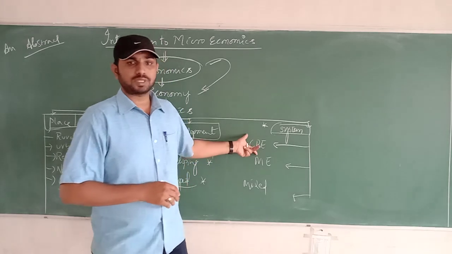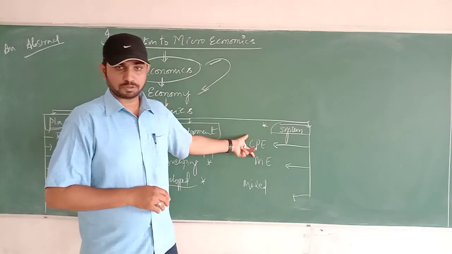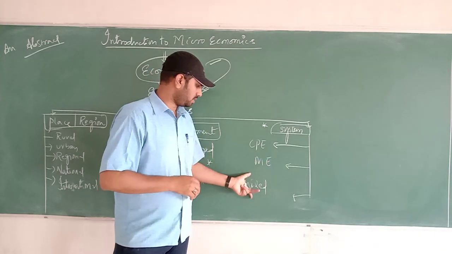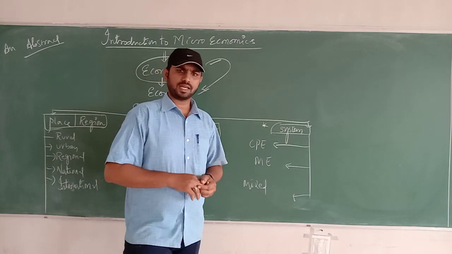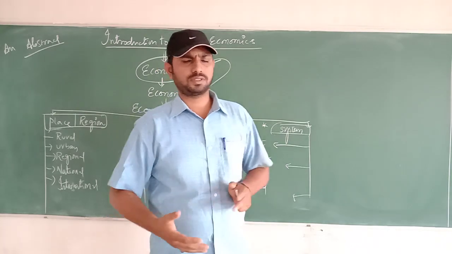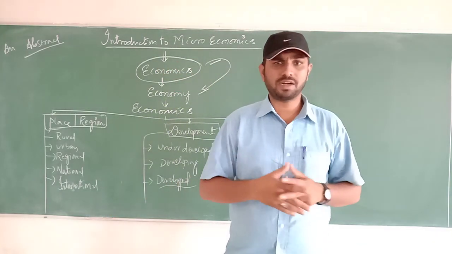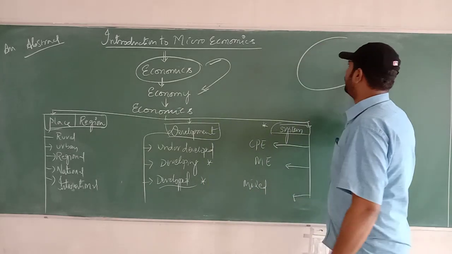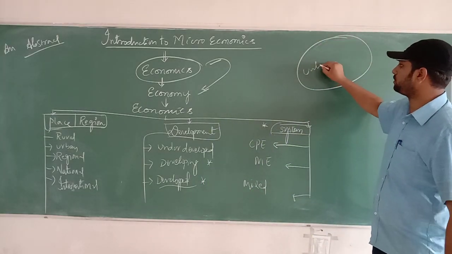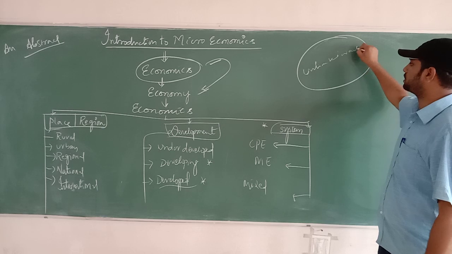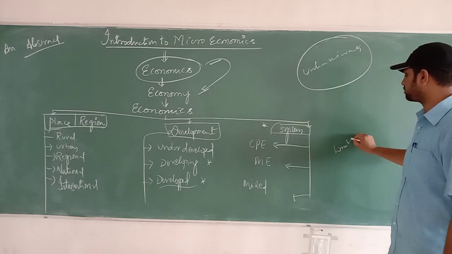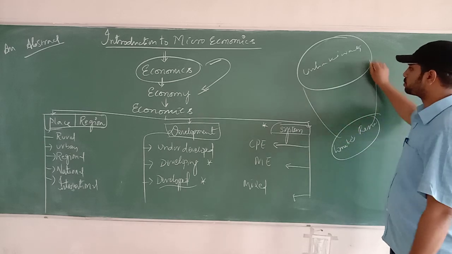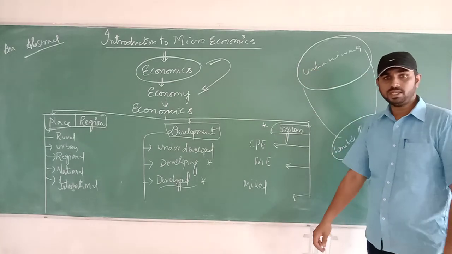The first one is called centrally planned economy, also called a socialistic economy, followed by market economy, the capitalist economy, and then the next one, mixed economy. But before leading to these, one must understand the basic agenda. There is always a discussion in economics about unlimited wants with limited resources. Within these limited resources, we have to satisfy the unlimited wants.